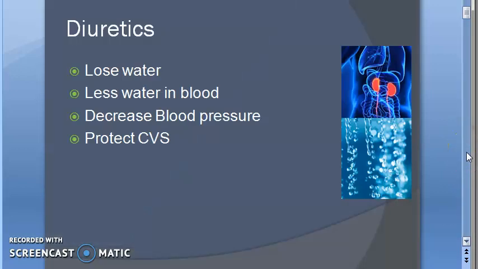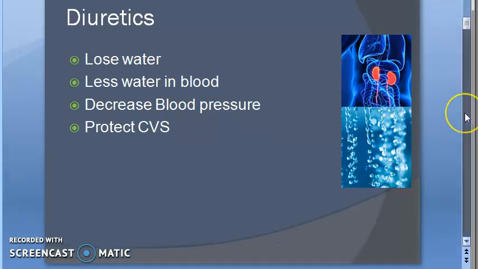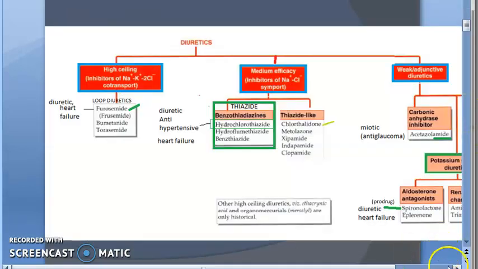Now why do you think we need diuretics? Why do you want to give a patient a diuretic so that he will have more urine? Yes, because if they lose water, they will have less water in the blood. So that will decrease the blood pressure and it will protect the CVS. So you can give it as a treatment for hypertension. So if a person has excess blood pressure, you can reduce their blood volume by a diuretic. Okay, very good.